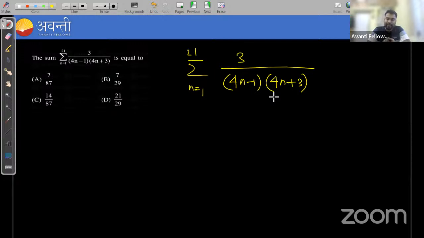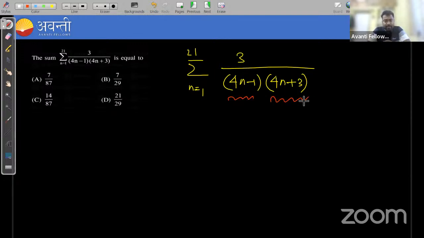To solve such a type of question, try to bring the difference of the denominators into the numerator. Okay, so we are having two factors in the denominator, one is 4n minus 1, another one is 4n plus 3.